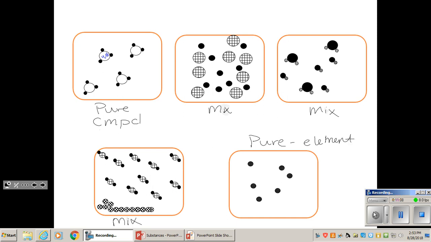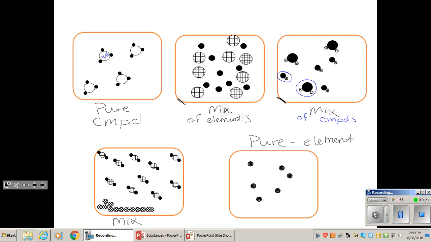We can see that all of these little BBs look the same. There's nothing different about them. Our first mixture at the top here, we can see that these BBs are not touching each other, so this is going to be a mixture of elements. In this next mixture, we have a mixture where BBs are touching each other, and we can see that there's this type of compound, since we know the BBs are touching each other. There's this, and then there's this. So this is a mixture, and it happens to be a mixture of compounds, 2 different compounds. Again, my abbreviation for compound is CMPD.